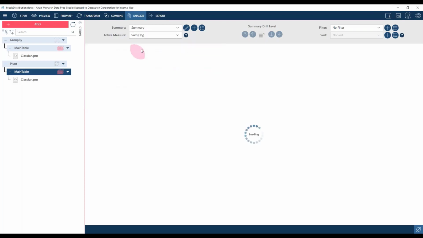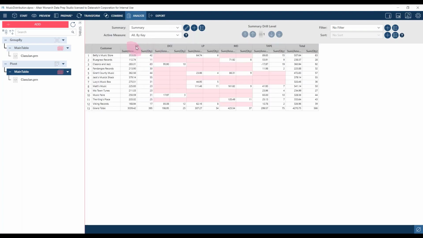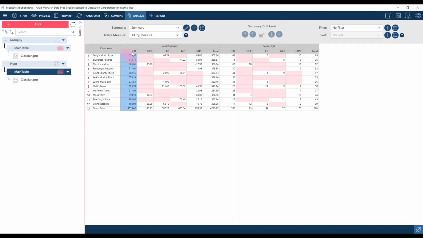So we can look at the amount, or we can look at the quantity, or we can look at both, categorized or grouped together by key. So you can see the key is the media type. So we have amount and quantity for each key. Or we can have both grouped by the measure. So we now have the amounts with all the keys, or the quantity with all the keys. So the columns are exactly the same.